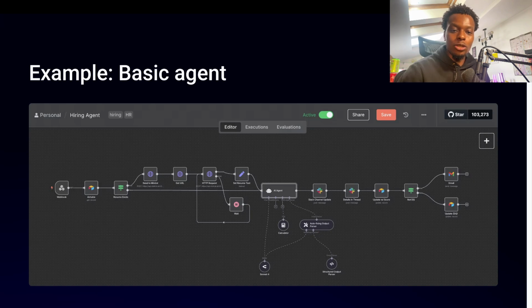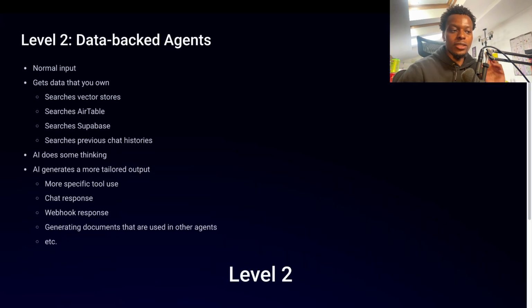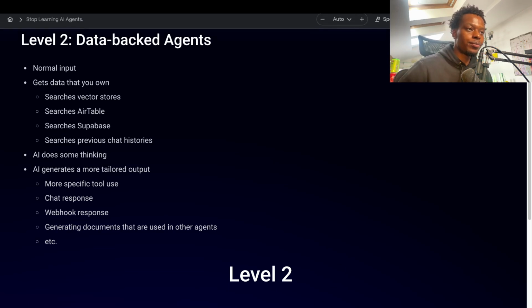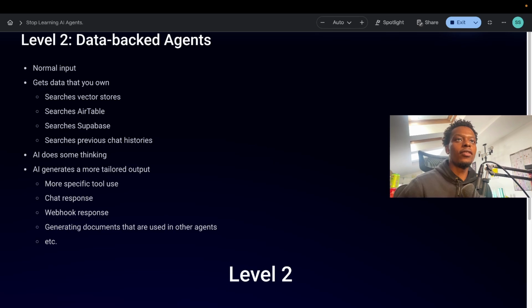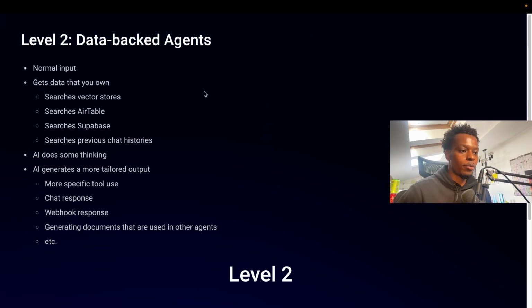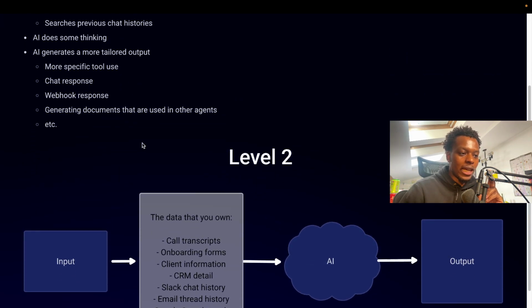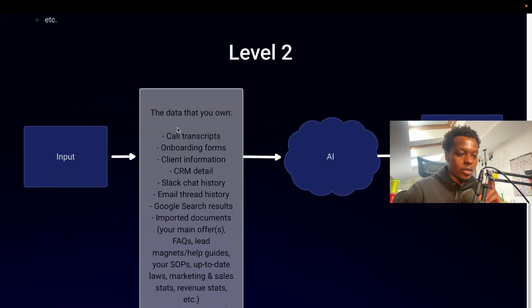And they have their uses, but they can't do things that data-backed agents can do. So for a data-backed agent, we have a normal input, which would be the same input as the one that you had before. Then it gets data that you own. And then after that, the AI does some thinking and then generates a more tailored output. So the way that it looks is a bit more like this.